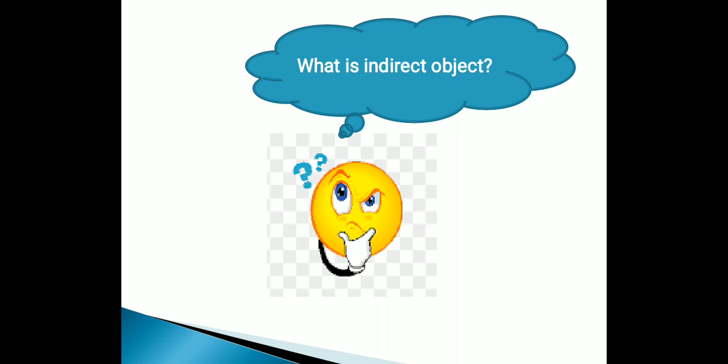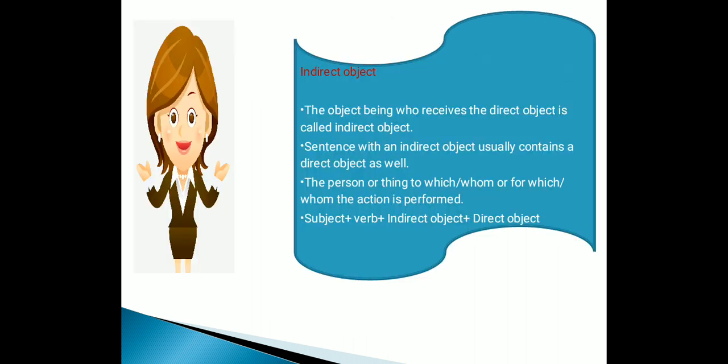Alright, let's move to what is an indirect object. The object being who receives the direct object is called the indirect object. A sentence with an indirect object usually contains a direct object as well. It is the person or thing to which, to whom, or for which, for whom the action is performed.